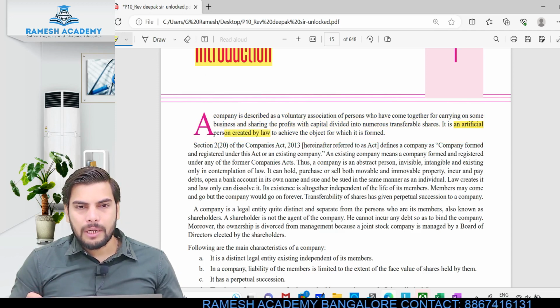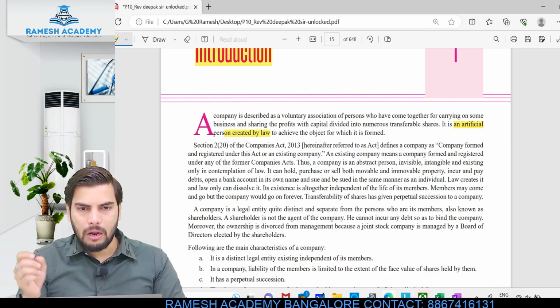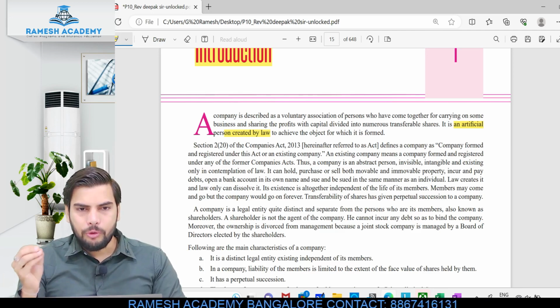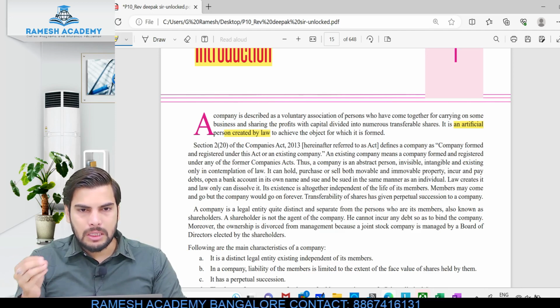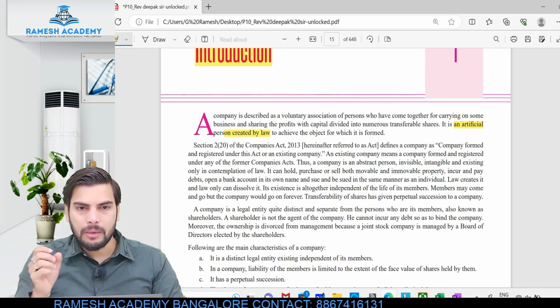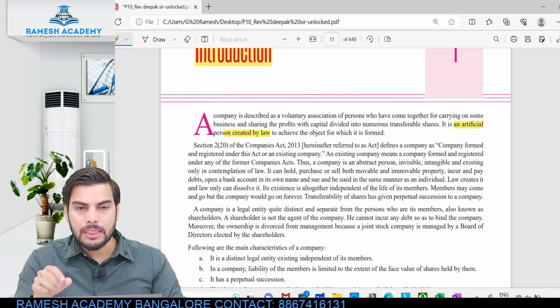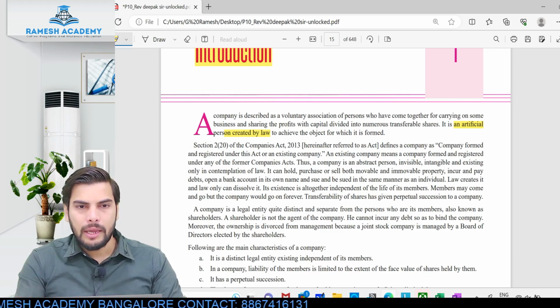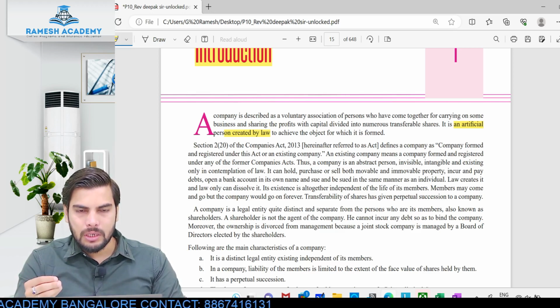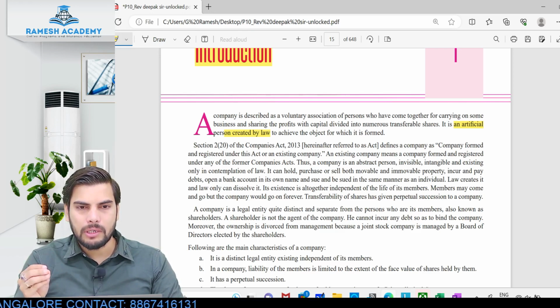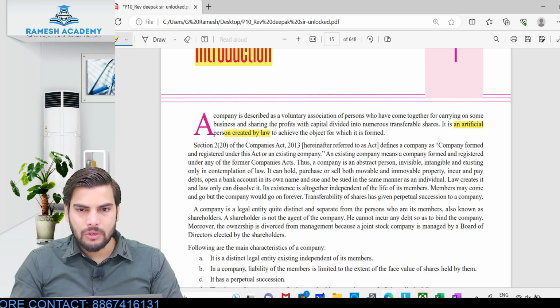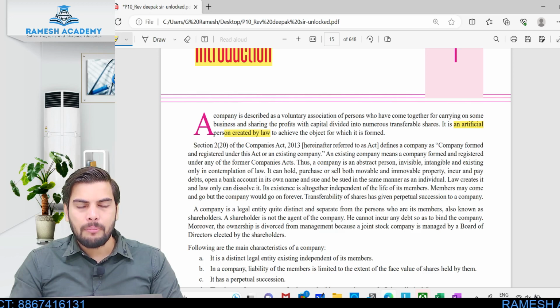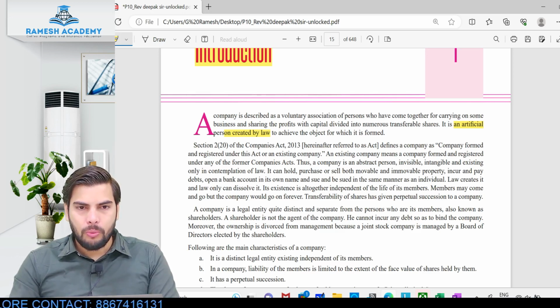Always remember, a company is an artificial person. When it comes to proprietorship and partnership, registration is not mandatory. But a company can come into existence only if it is registered or incorporated. Once it is registered, it is treated as a separate person in the eyes of law. That is why a company is always treated as an artificial person in the eyes of law. Clear? So a company is an artificial person created by law. Hope you guys understood this.